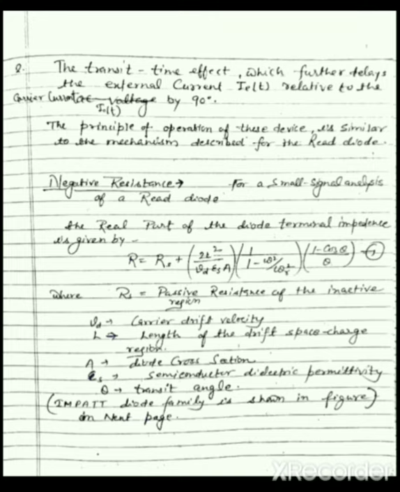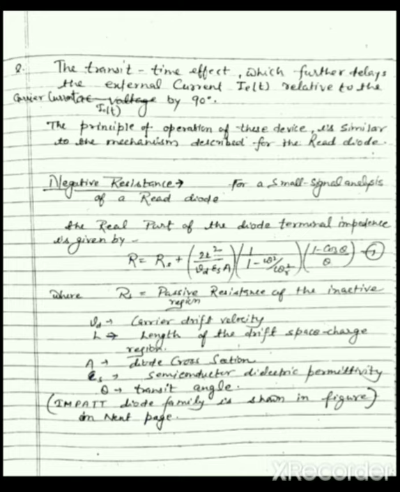Now come to the negative resistance expression for the IMPATT diode. They show negative resistance by two effects, as we have discussed earlier.